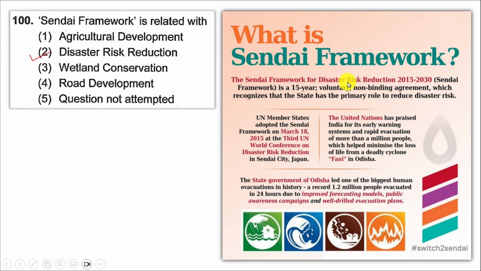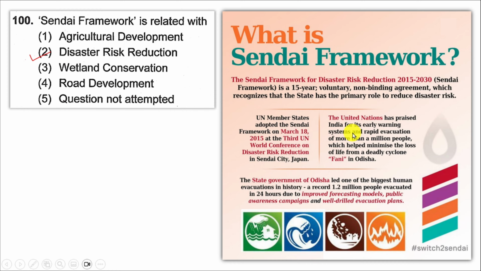The Sendai Framework for Disaster Risk Reduction 2015-2030 is a 15-year voluntary non-binding agreement which recognizes that the state has the primary role to reduce disaster risk. UN member states adopted the Sendai Framework on March 18, 2015 at the 3rd UN World Conference on Disaster Risk Reduction in Sendai City, Japan.